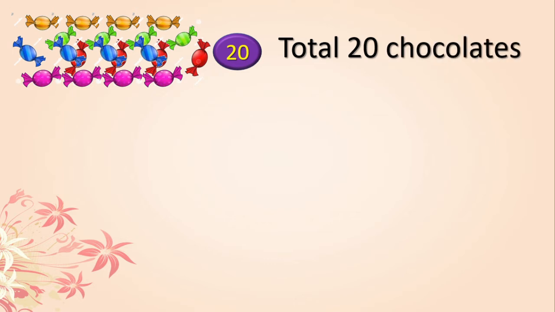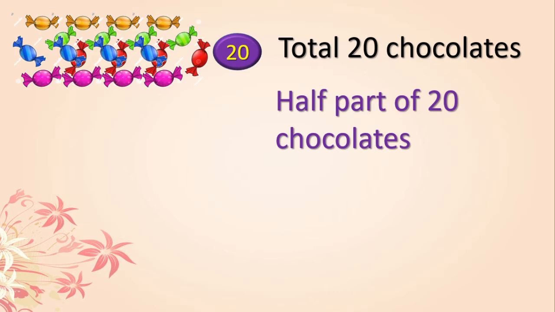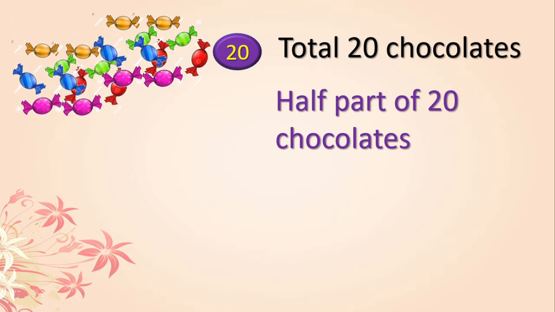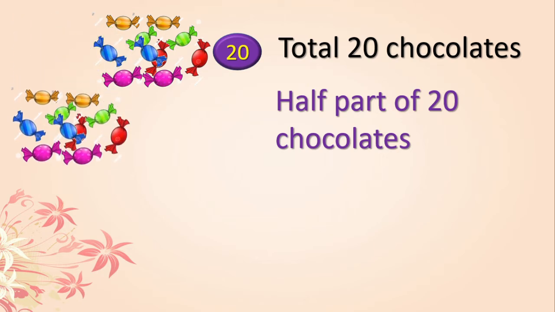Now, I hope you understood about the 3/4. We will understand clearly by using one more example. See here, so many chocolates are there. How many chocolates are there here? 20 chocolates. Total 20 chocolates are there. Now what will we do? Half part of 20 chocolates. Come on, tell me how many? Yes, half of 20 is nothing but 10. I will bring this 10 down. This is 10 chocolates, because that is half of 20.